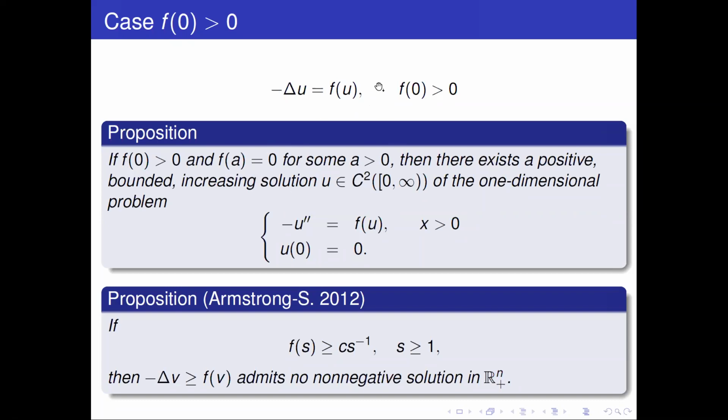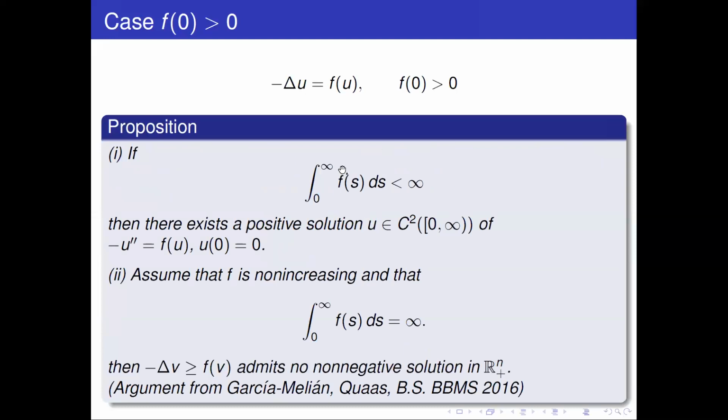For strictly positive f's, we had a result with Scott Armstrong a few years ago, which says that if f is above 1 over s at infinity, then even super solutions of the inequality do not exist. So f has to decrease, in a sense, very quickly at infinity. But for such functions, we can also characterize the existence through an integral of f from 0 to infinity.